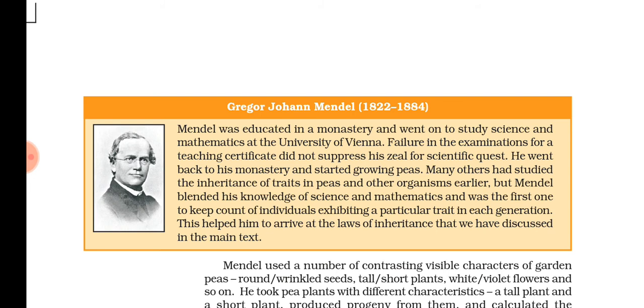Even though he had some failure in his earlier career, he never gave up. He came back to his monastery. He was a monk, and he started growing plants, and he studied the inheritance of traits in peas and other organisms.